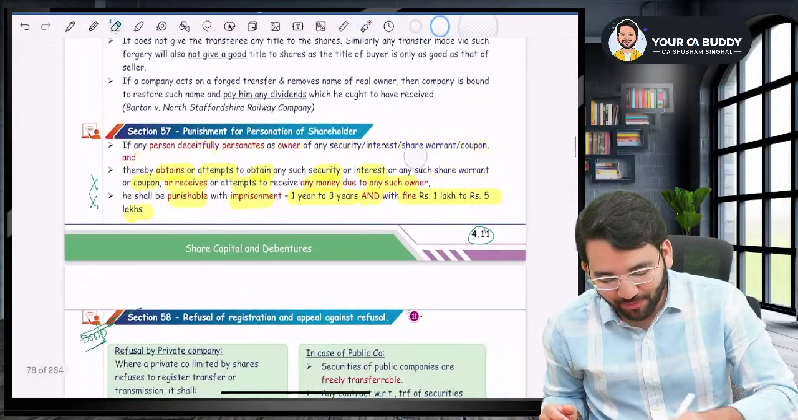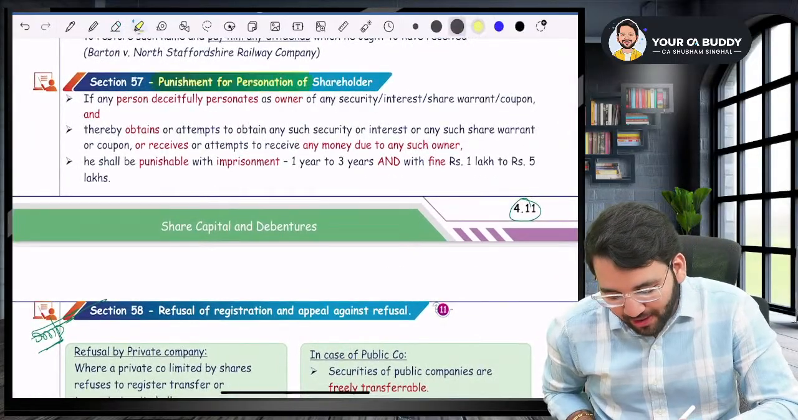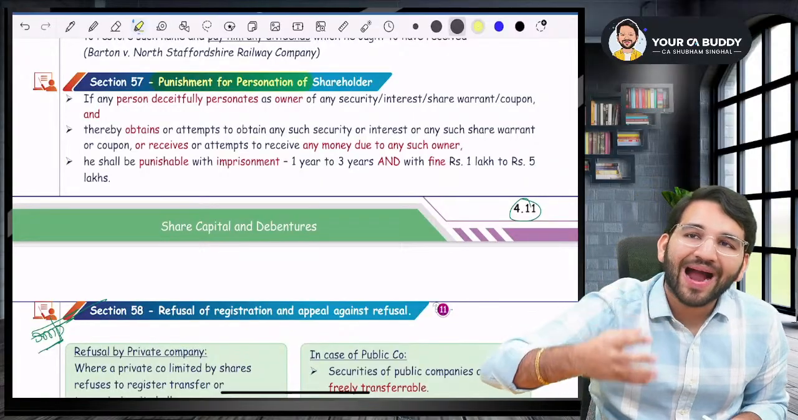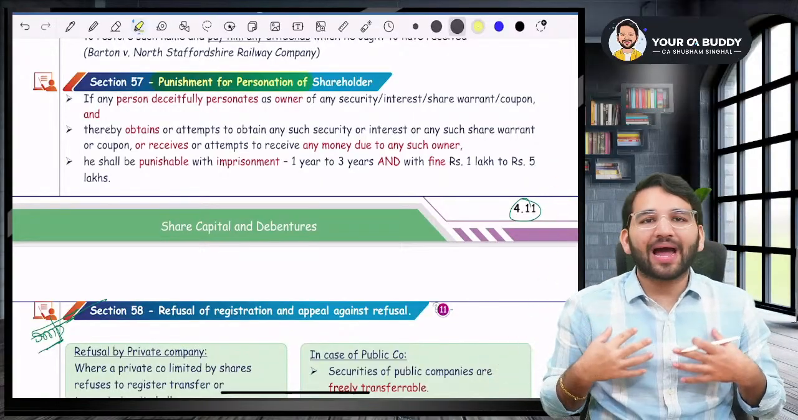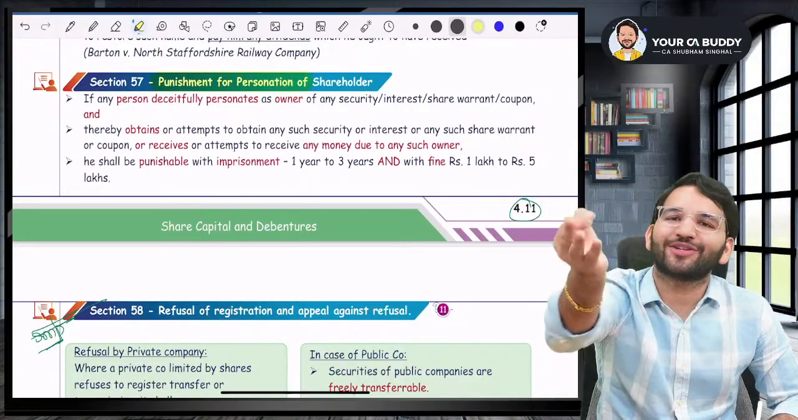Okay. Sir, what is section 57? We'll read it for the purpose of reading it. Sir, punishment for personation. Just understand what personation is. If you are trying to act as if you are someone else. For example, I went to Reliance and I'm acting as if I'm Mukesh Ambani. It is personation of Mukesh Ambani.